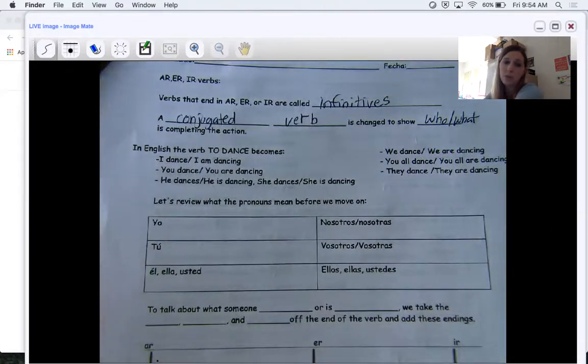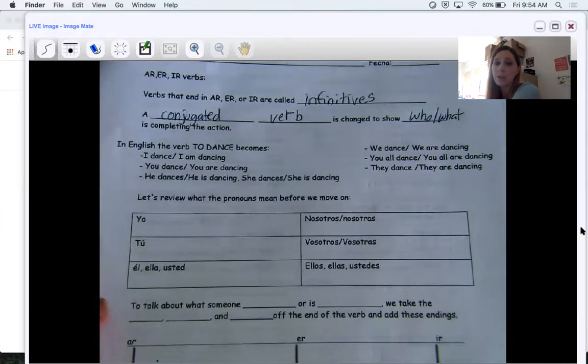The verb to dance becomes I dance or I am dancing. You dance or you are dancing. He dances or he is dancing. She dances or she is dancing. We dance or we are dancing. You all dance or you all are dancing, and they dance and they are dancing. We actually conjugate verbs in English too. You just don't realize you're doing it because you've done it for so long.